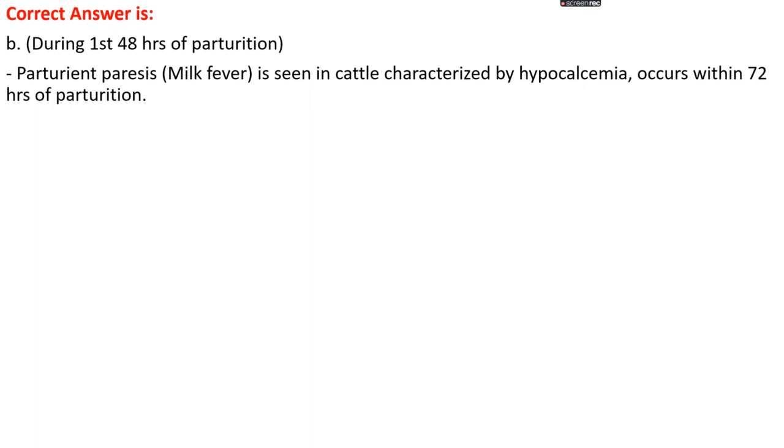Parturient paralysis, which is also known as milk fever, in cattle is mainly characterized by hypocalcemia, that is low calcium levels in blood, and occurs within 72 hours of parturition.